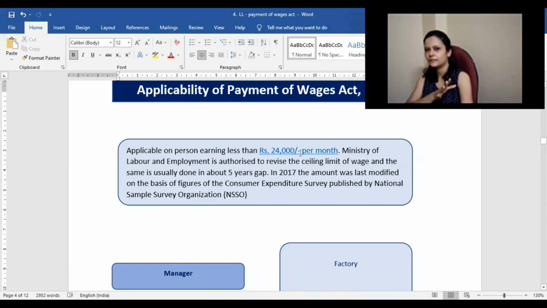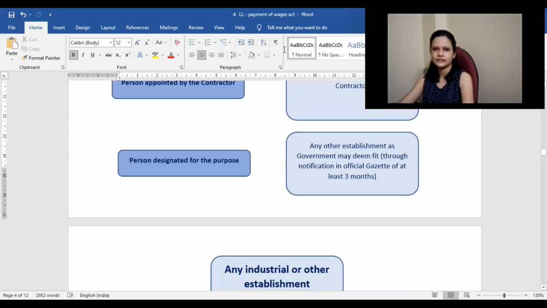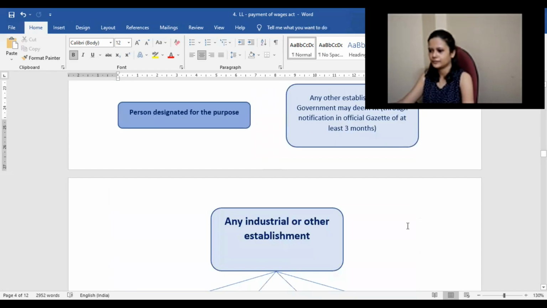Okay, sorry, I misunderstood this. So the applicability of this act is for people who are earning less than 24,000 per month. Understood. It does not matter what the experience is or what work they are doing; only the salary is concerned, and the industry where the person is working. Right, so other things are clear?